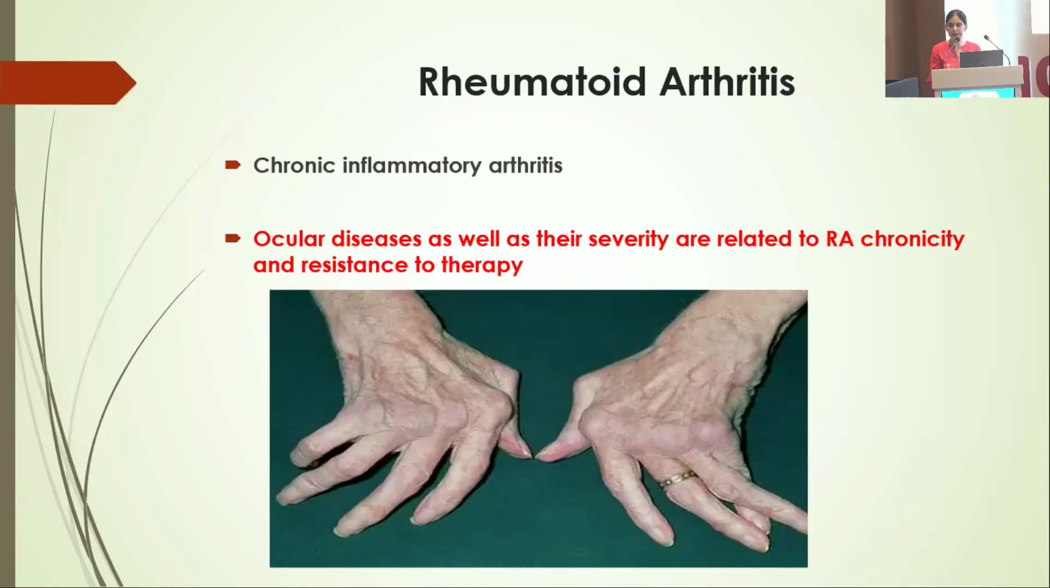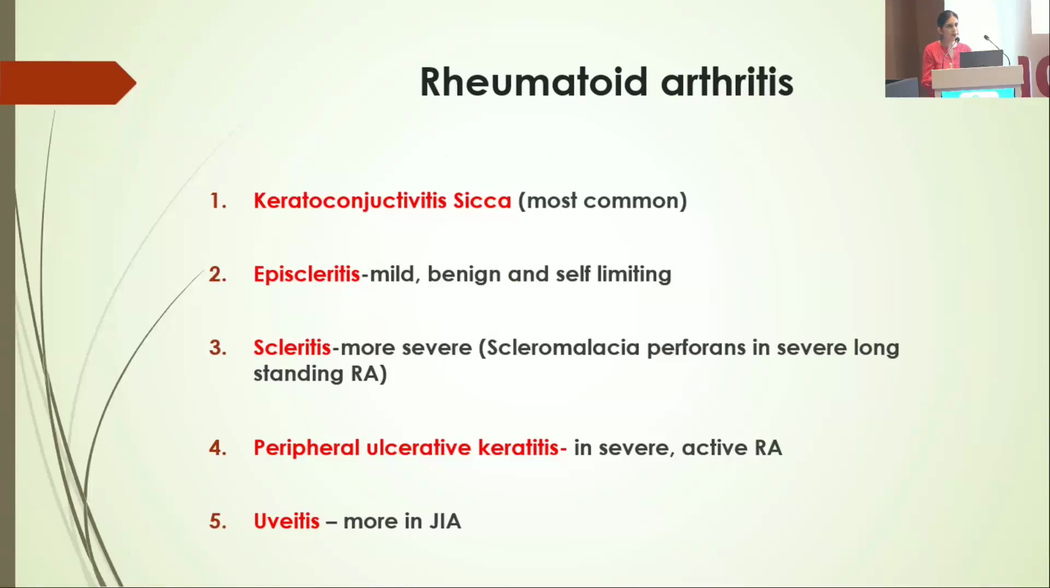So now we'll be talking of a few common rheumatological diseases and the common ocular findings of these diseases. As we know, rheumatoid is a chronic inflammatory arthritis. The ocular disease and its severity depend upon the RA chronicity and resistance to therapy. The common ocular manifestations in a case of rheumatoid are keratoconjunctivitis sicca, episcleritis which is mild and benign, scleritis which is more severe, leading to scleromalacia perforans in severe long-standing cases, and PUK which is seen in severe and active RA.